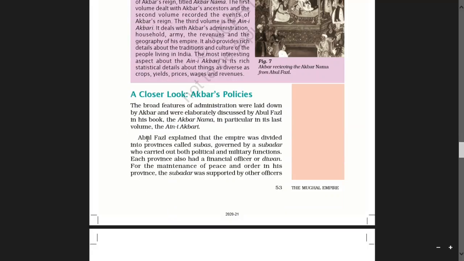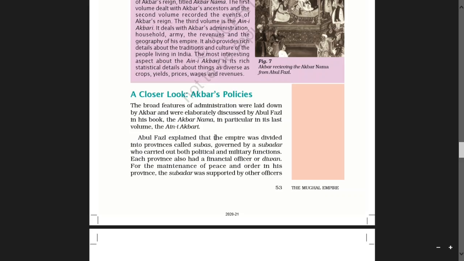Elaborately means in a detailed way, or a carefully arranged manner.